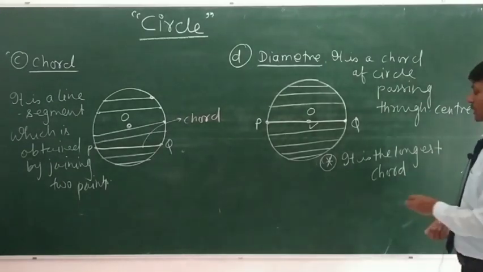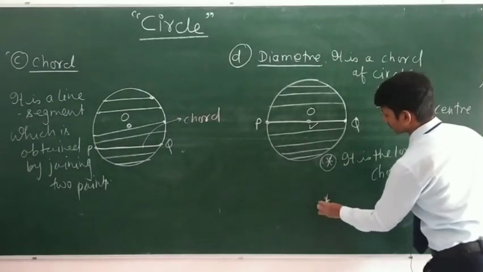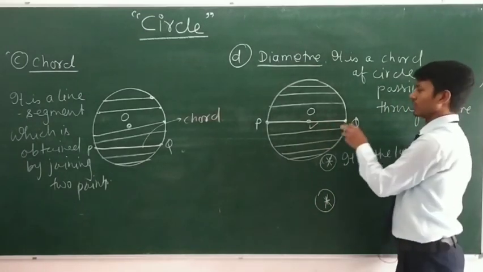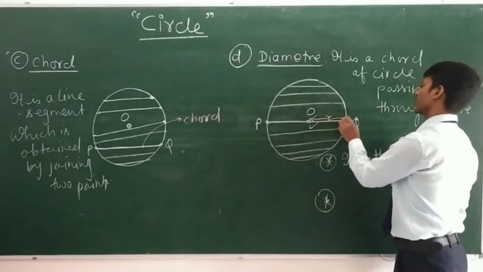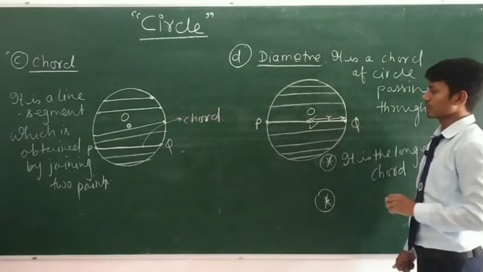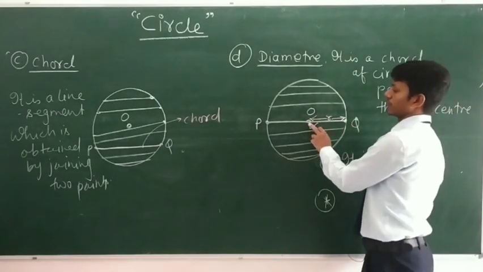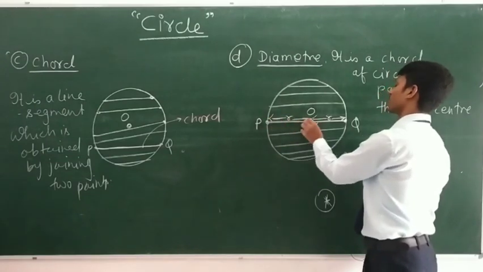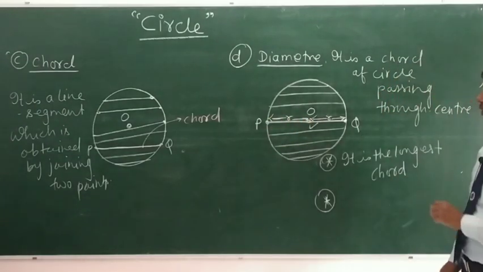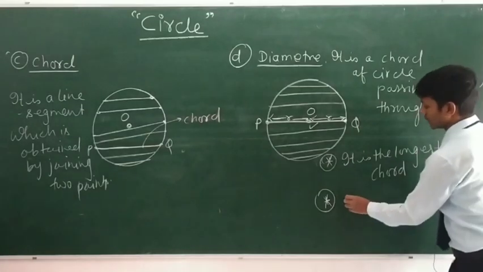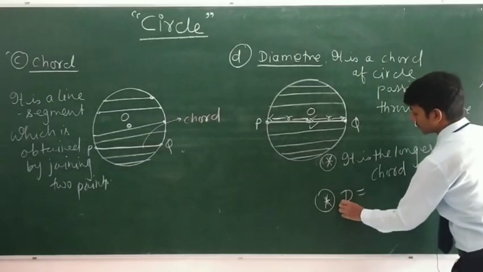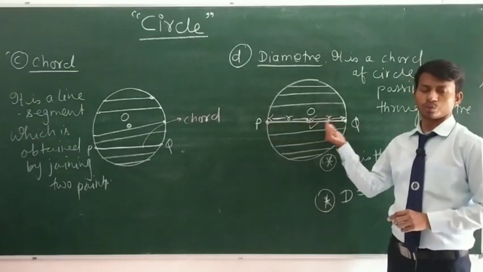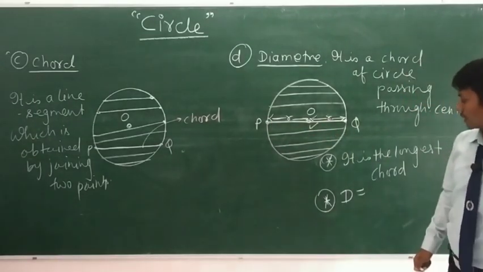Next thing, also note that this is a center and this is a point on the circle. So obviously, this constant distance is known as radius, as we have discussed. This is also the center of a circle and this is a point on the circle. So this constant distance is also r. Can you tell me the length of the diameter?